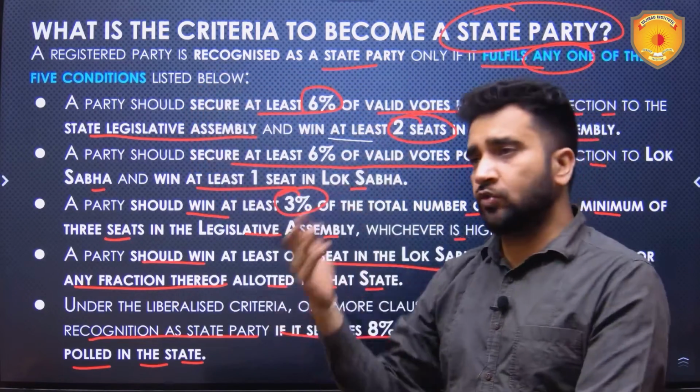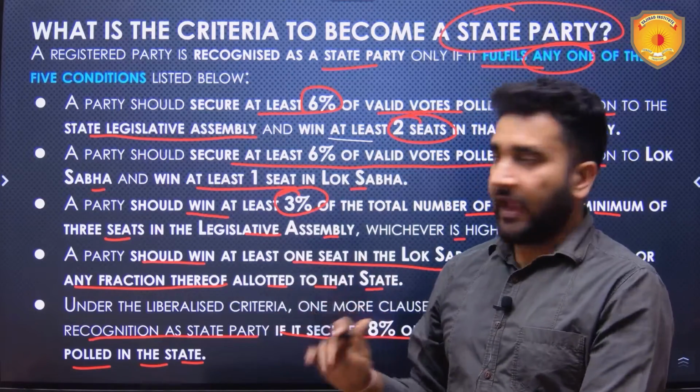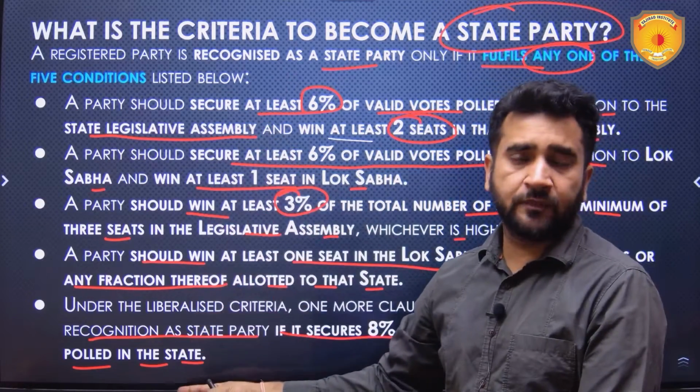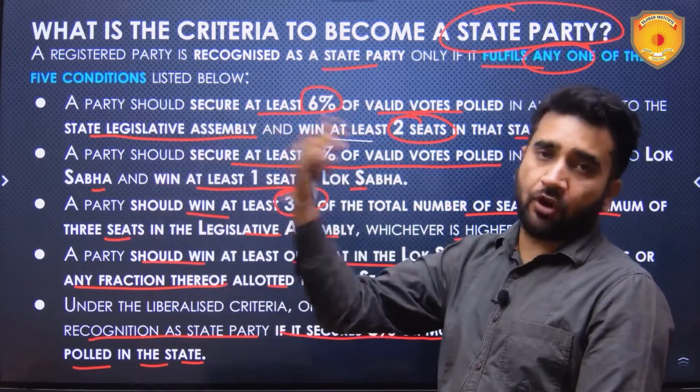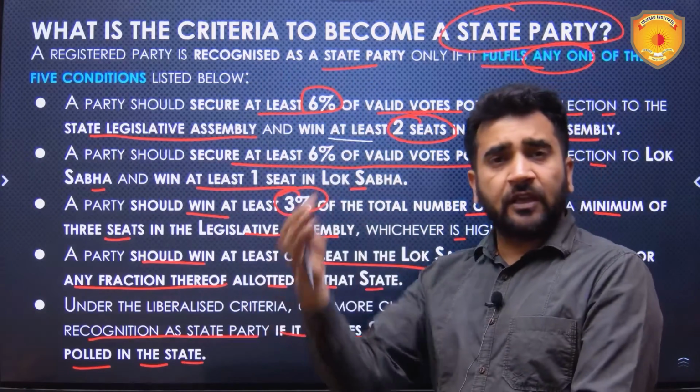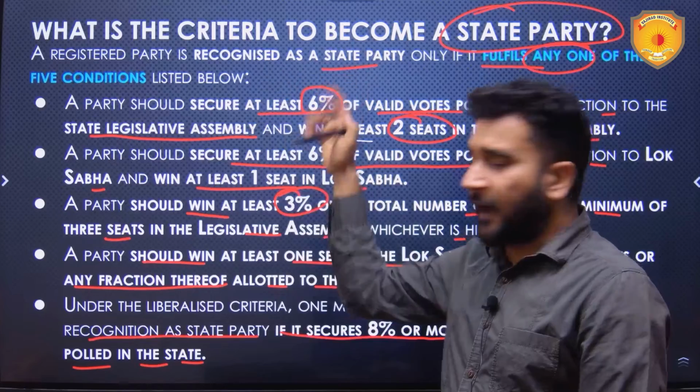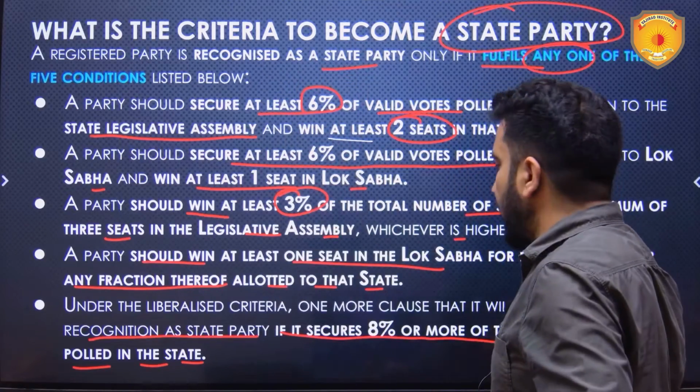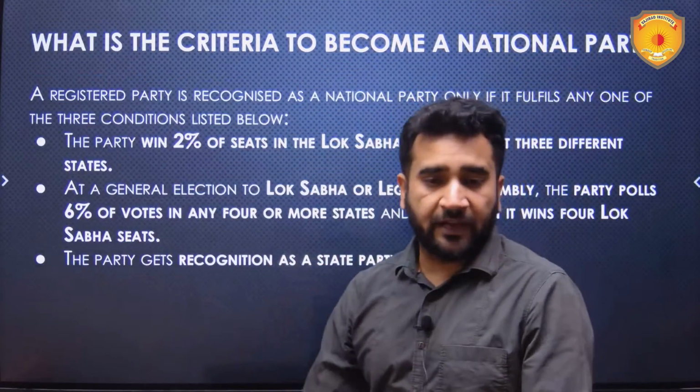Remember, any political party which has to contest elections has to be registered. After getting registered, you are only allowed to contest polls. And then according to your performance in the polls, you are recognized or non-recognized. Recognized, there are 2 categories. One is state party and the other one is the national party.